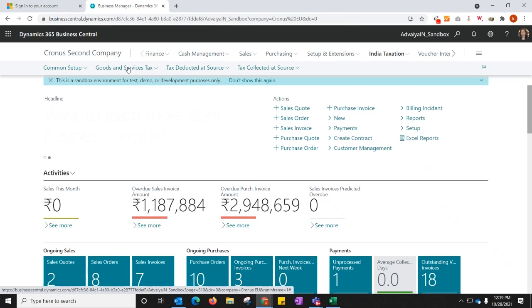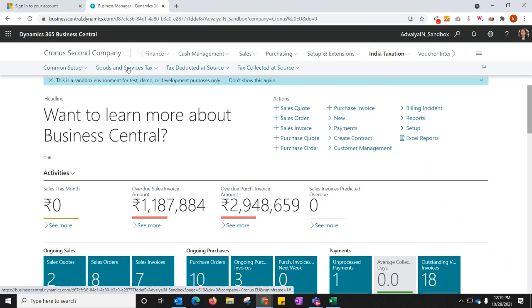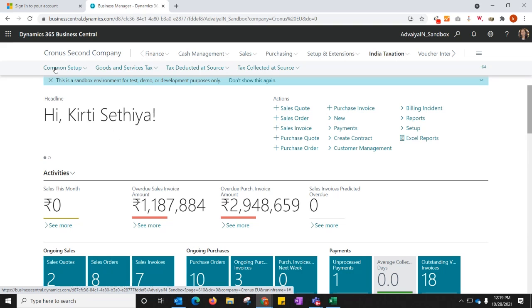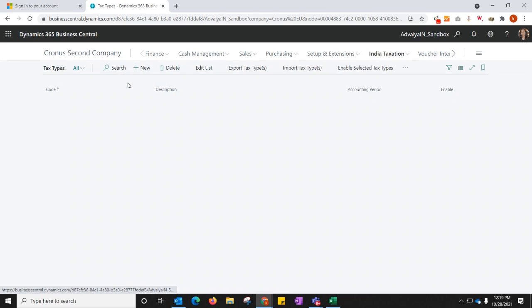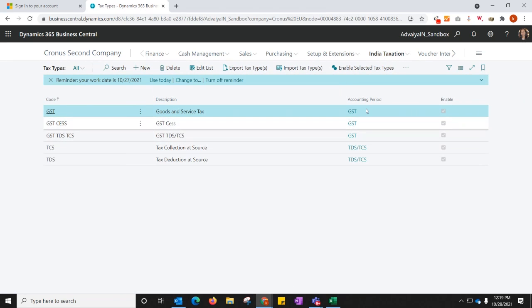We can define anything specific for our business or regulations. We can define the tax types, tax rates, and all of these are defined here. Taxation is always a big concern when we use ERP solutions, and managing that becomes a big thing. All of these are pre-built as native functionality of Dynamics 365 Business Central.